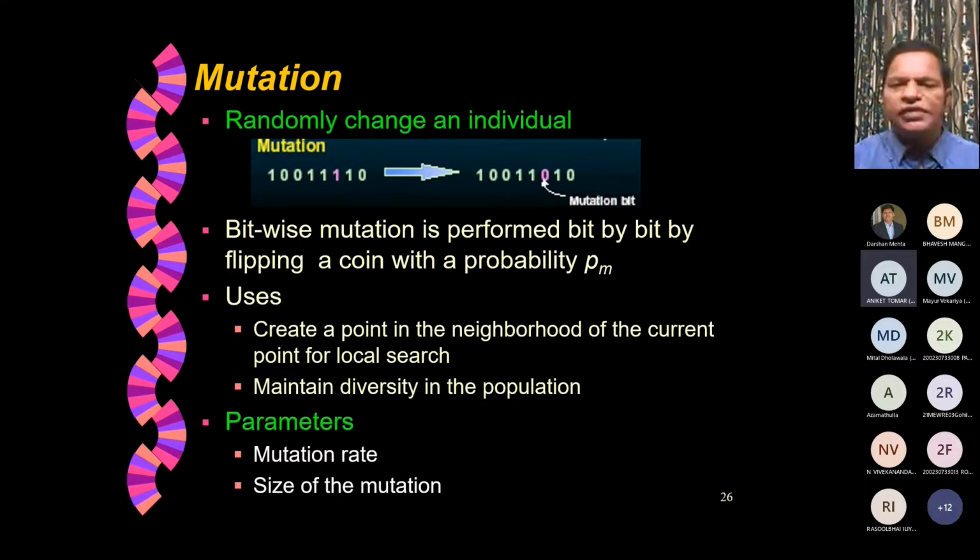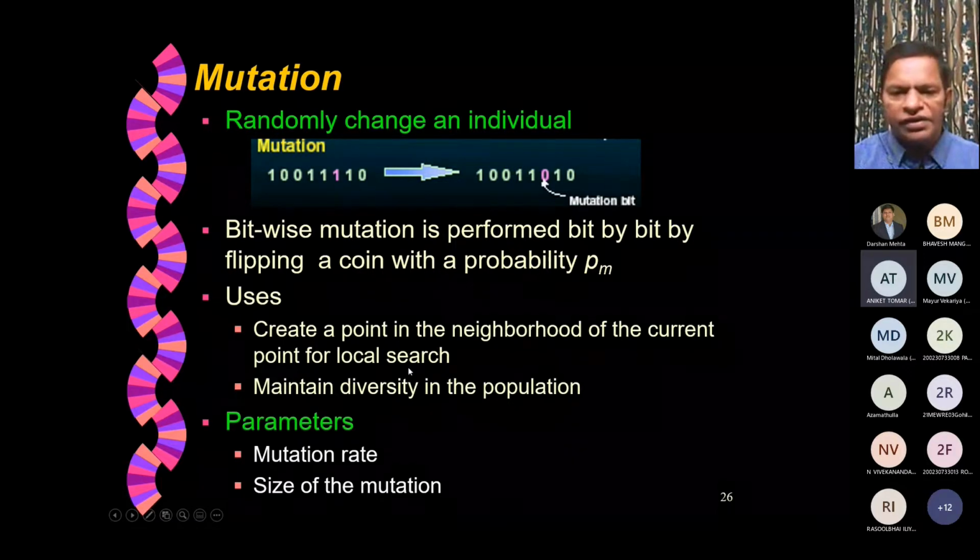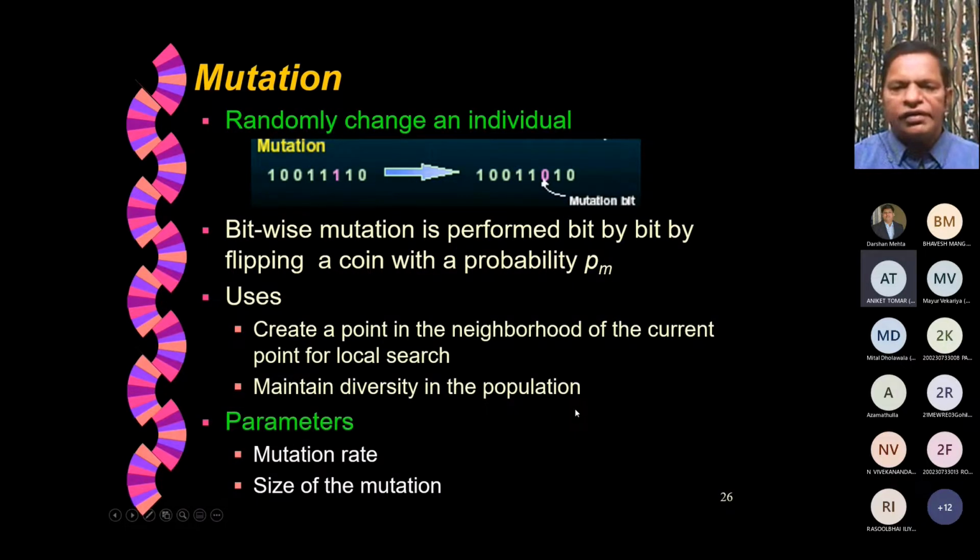So bitwise mutation is performed bit by bit by flipping a coin with a very low probability of mutation. It will basically create a point in the neighborhood of the current point for local search or maintain diversity in the population. Again the question is how many times you want to perform mutation on a given offspring. Is it once, twice, or none?